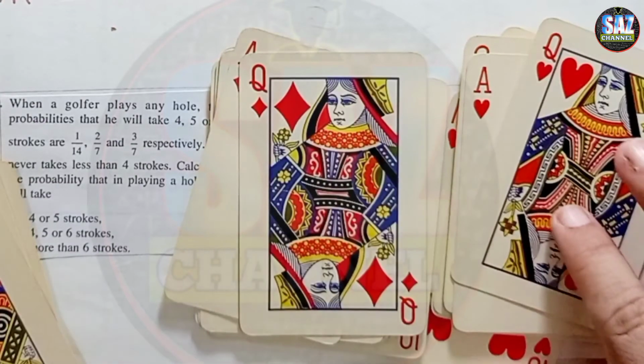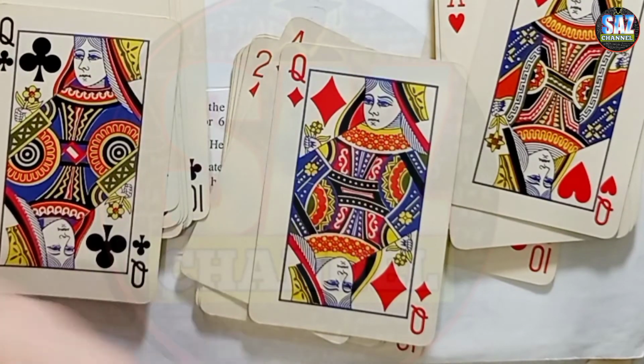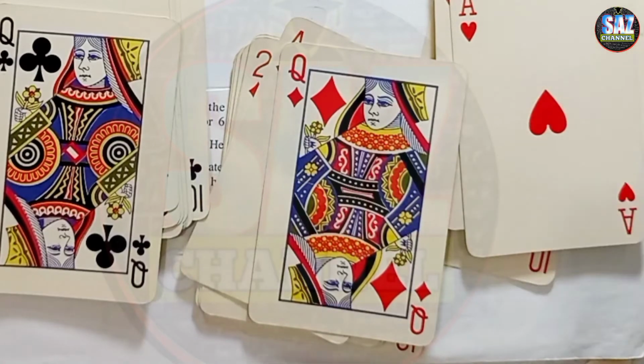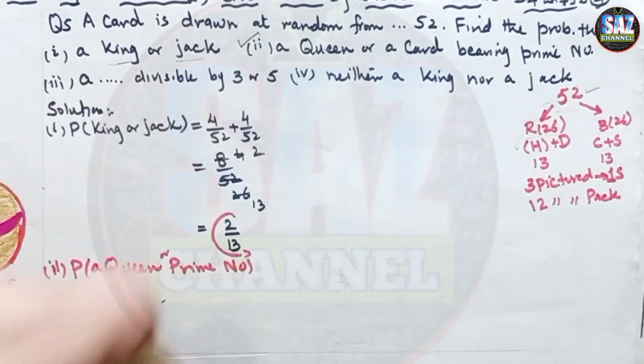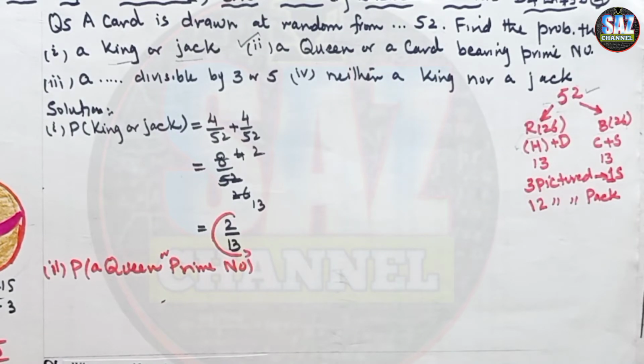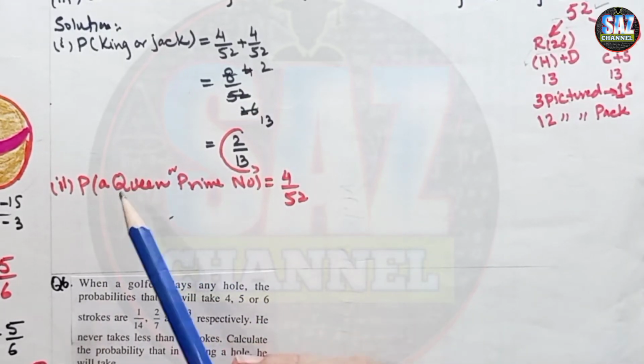Now we have to see how many queens will be there in the whole pack. Let me bring it closer under the camera so that my students can see this clearly. So queen from here, queen from here, queen from here, and queen from the fourth suit as well. This is Jack and Queen. So there will be a total of 4 queens, so 4 by 52. Now let me pick up one complete suit. If there are 4 kings, then there will be 4 queens in the pack, and then prime numbers.